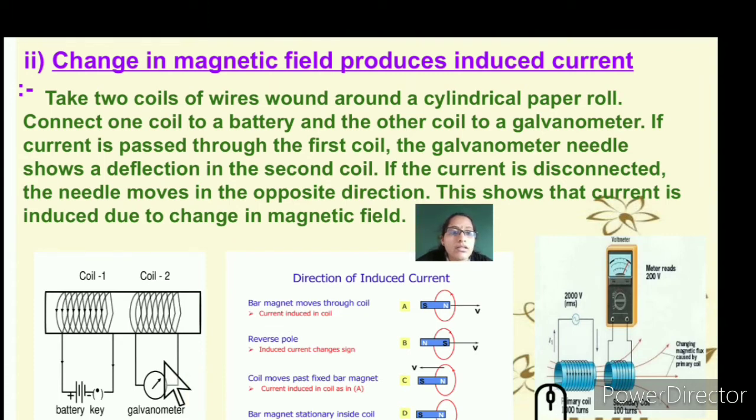When the bar magnet is stationary inside the coil, no current is induced in the coil. When the current is cut off, or there is a continuous flow of current, you can see that inside there is no current induced.